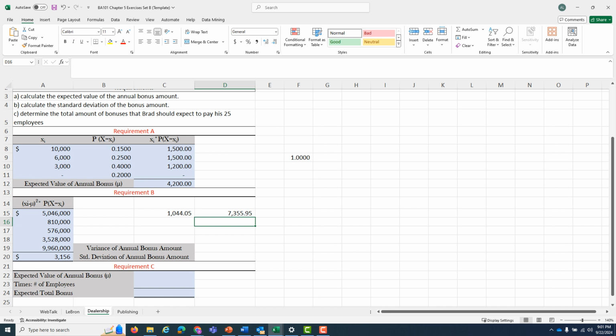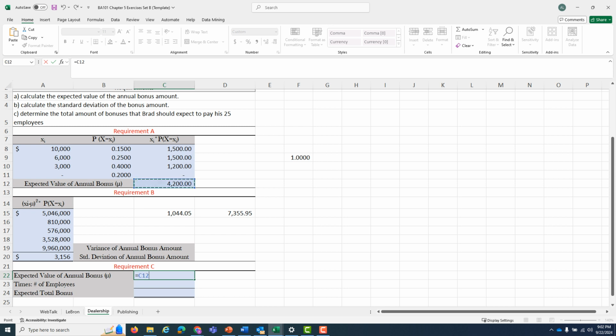So going off of this expected value right here isn't a great way of going about how much we're going to pay each employee individually, but we're hoping that with a sample size of 25 employees that the extremes even out. Some employees are going to have somewhere around $1,000. Some employees are going to have somewhere around $7,000. So it should average out to, on average, an expected value of $4,200 per person. And the bigger that employee base is, the better this works based upon the standard deviation. But let's just go with this expected value of $4,200.